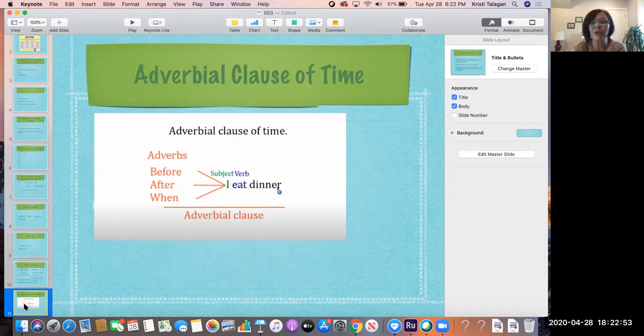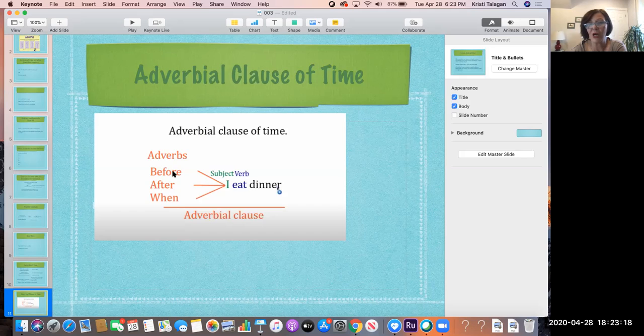Okay, adverbial clause of time. See, this is a subject here and a verb. I eat dinner. And here are the adverbs: before, after, when. Look how this sounds. Before I eat dinner, you would say, okay, what? So it's not a sentence there.